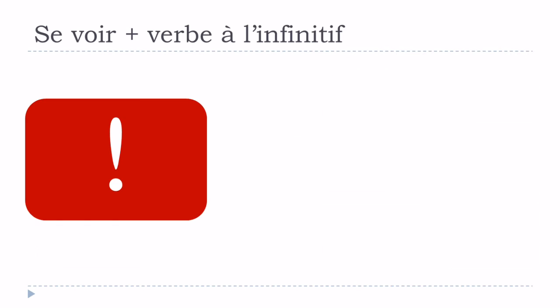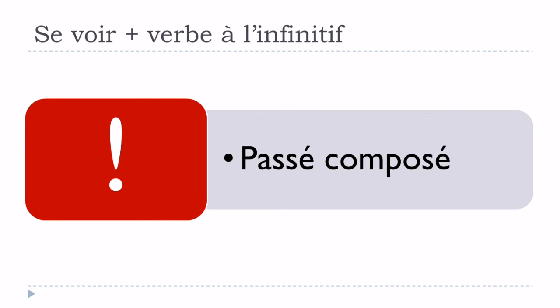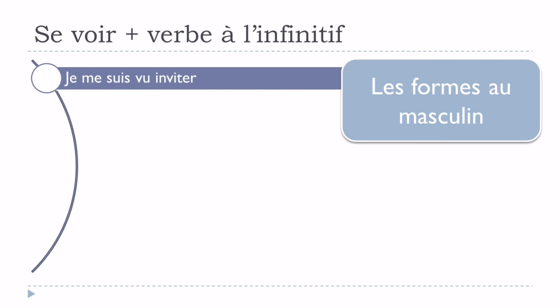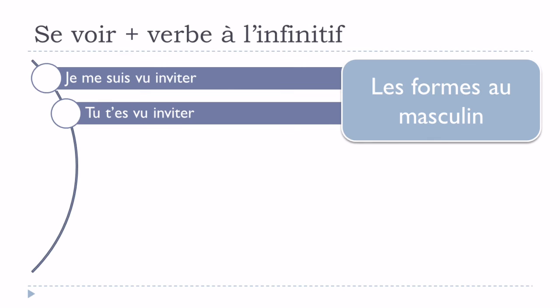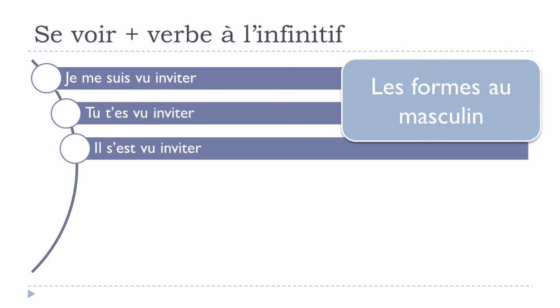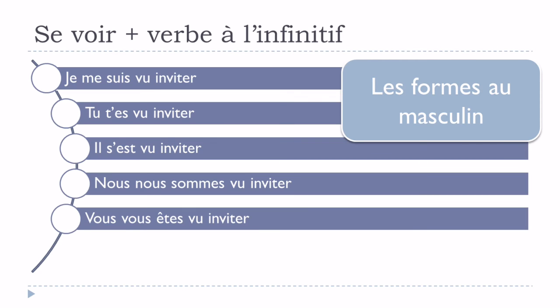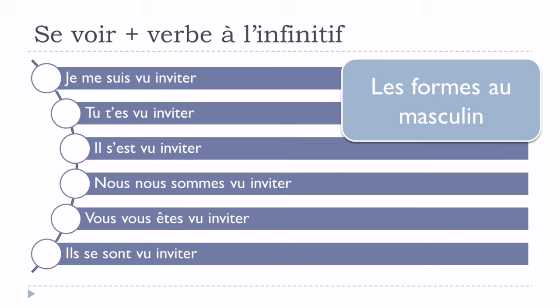Okay, of course, when we're talking about these structures, then they can be tricky at the passé composé form, and it is the case. So we'll start with the masculine. Je me suis vu invité. Tu t'es vu invité. Il s'est vu invité. Nous nous sommes vus invités. Vous vous êtes vus invités. Ils se sont vus invités.